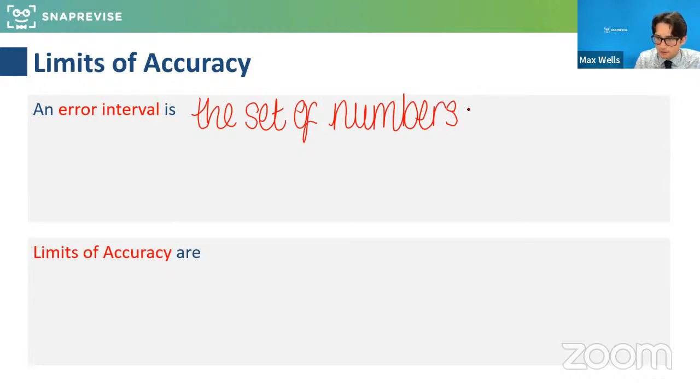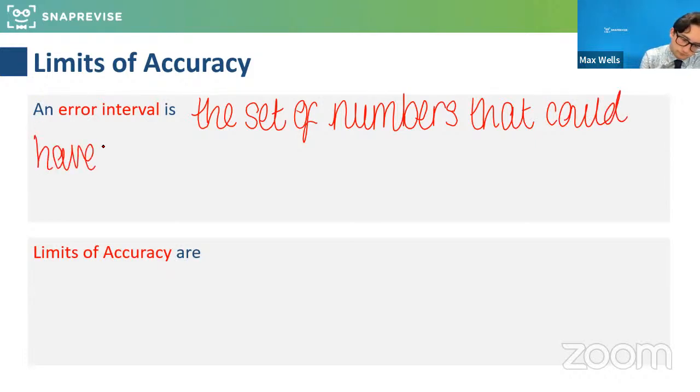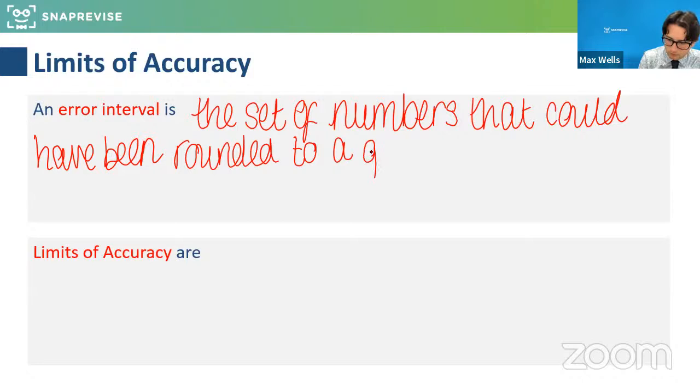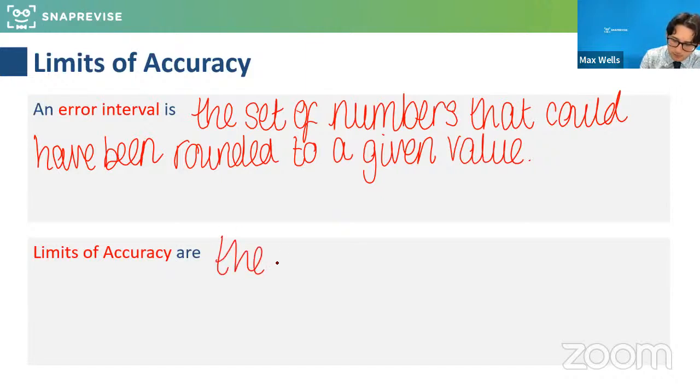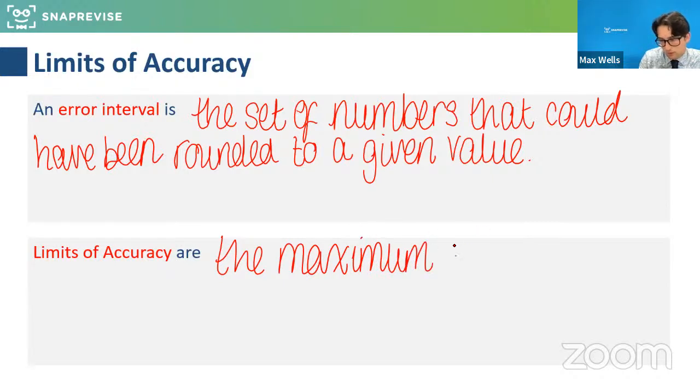So the set of numbers that could have been rounded. Okay, and then limits of accuracy are basically the maximum and minimum.